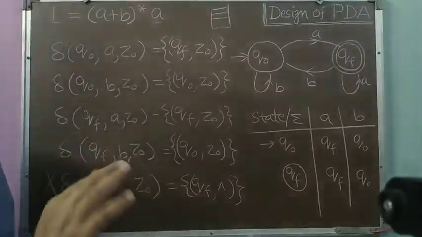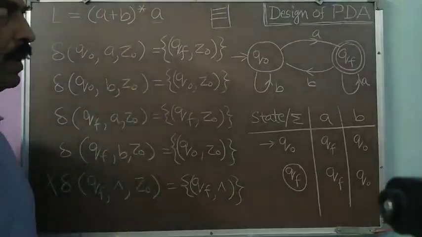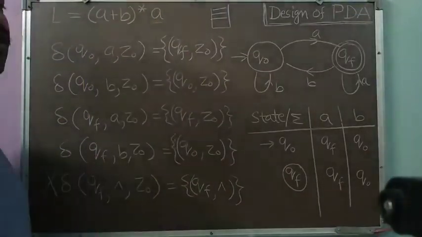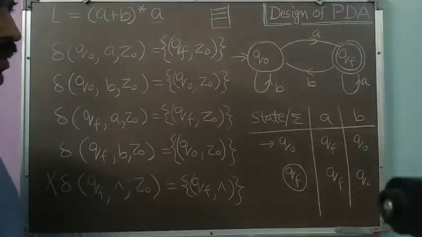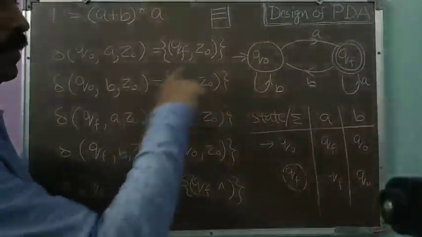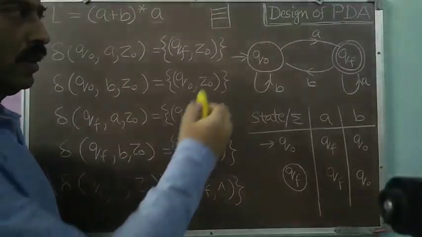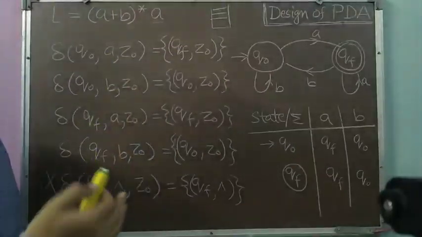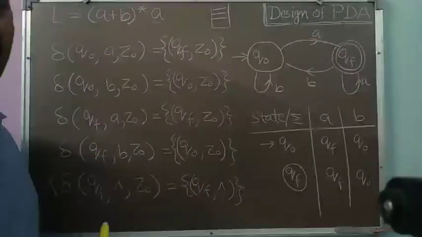So we can do it both ways, as we wish. This is the method by which we can write, in general, a PDA corresponding to every regular language. We can also perform this process with the help of NFAs, because our PDAs are also non-deterministic in nature. So this process is applicable to NFAs also.